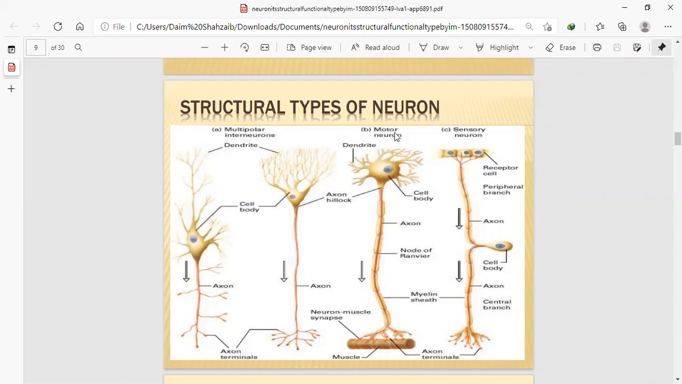And in B, there are motor neurons that are directly attached to the muscle. They are unipolar, with one cell body, one axon terminal, one sheath, and they directly attach to the muscle or the gland. But in figure C, the sensory neuron, there are two cell bodies, and then the axon terminal going to some gland or muscle or some other part of the body.